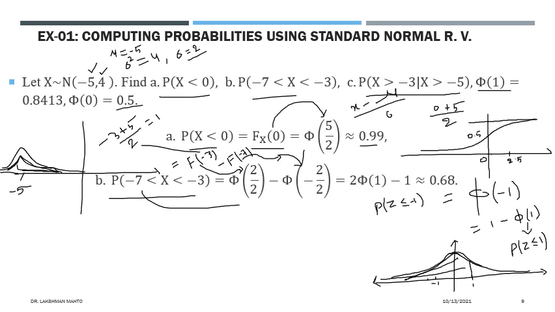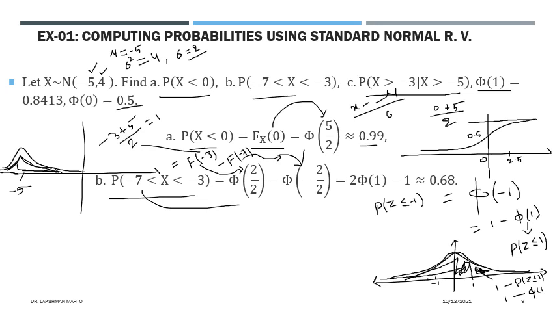This area, this probability area, will give up to 1. Then what is the meaning of this one? This one is actually 1 minus, since the total area is 1, 1 minus the probability up to 1, and that we denote by phi of 1.